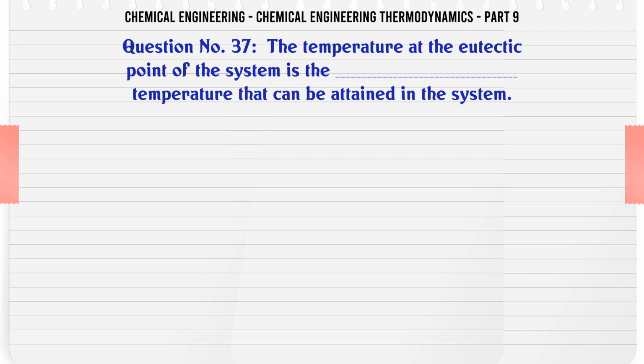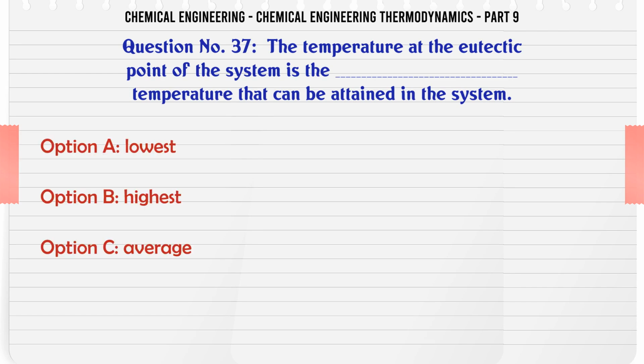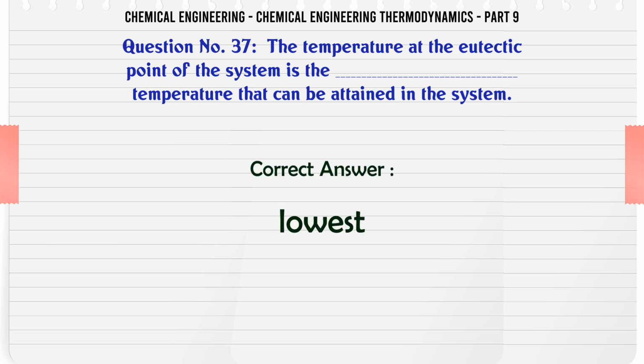The temperature at the eutectic point of the system is the temperature that can be attained in the system. A. lowest, B. highest, C. average, D. none of these. The correct answer is lowest.